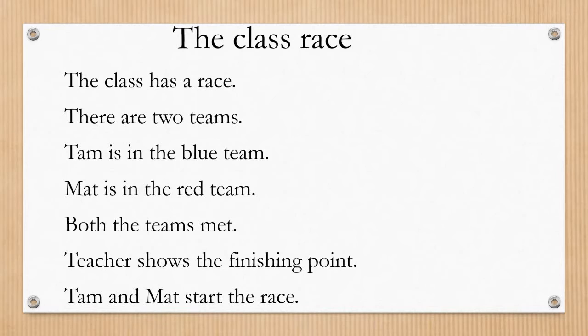Matt is in the red team. Both the teams met. Teacher shows the finishing point. Tam and Matt start the race. Very good.